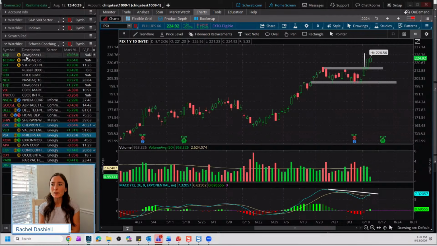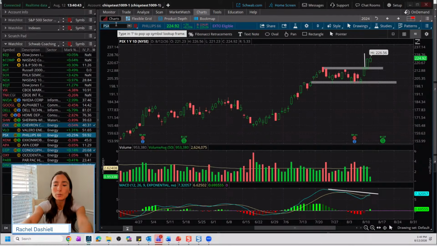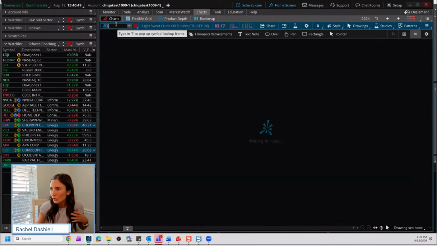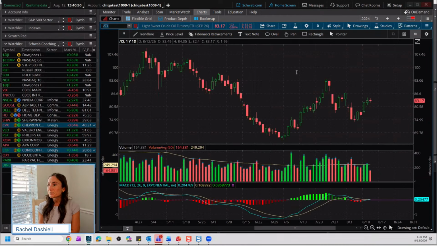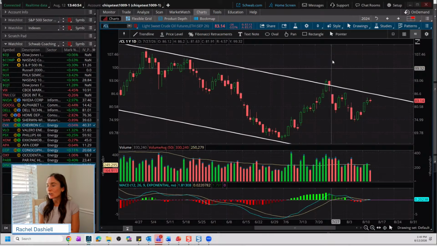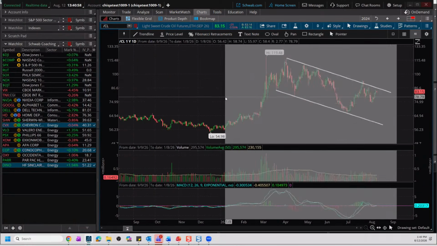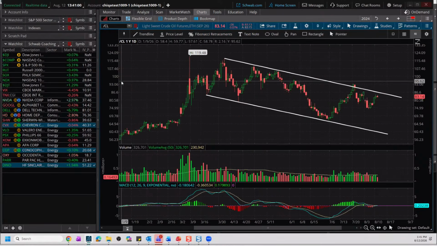And I kind of want to take it back to what we were seeing in crude prices, because I know that we actually pulled up a crude chart with a correlation study and a comparison study before, which you can certainly build on your own. We have seen this little breakout in crude prices. And so let's take a look at these for a second. And this could be why we may see a little bit of a pause or maybe a consolidation in energy stocks.